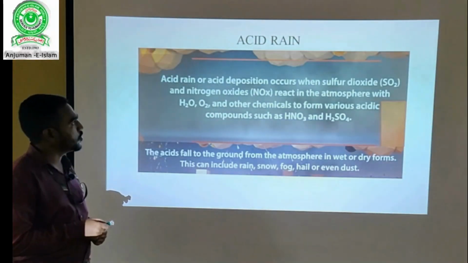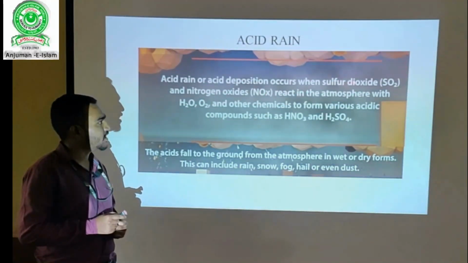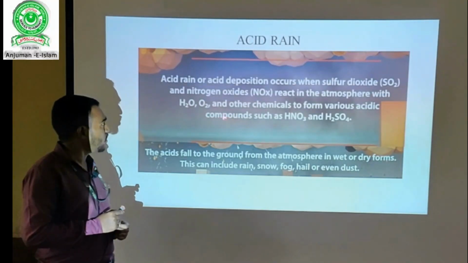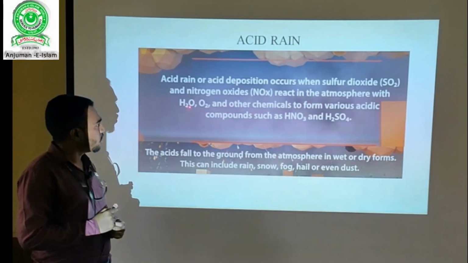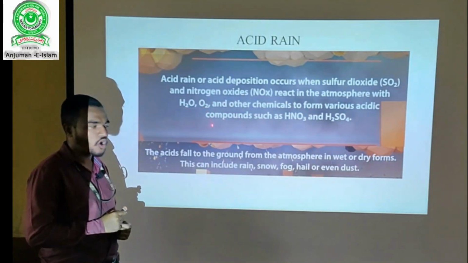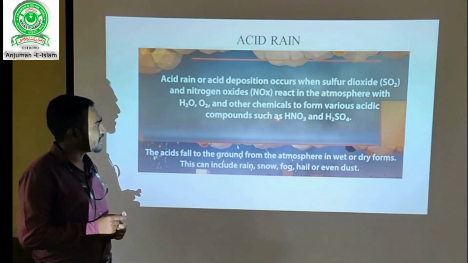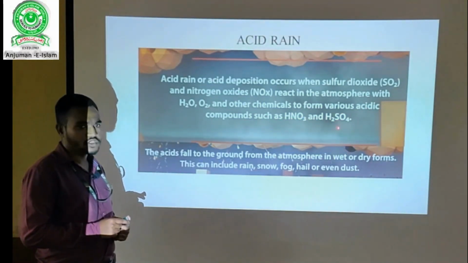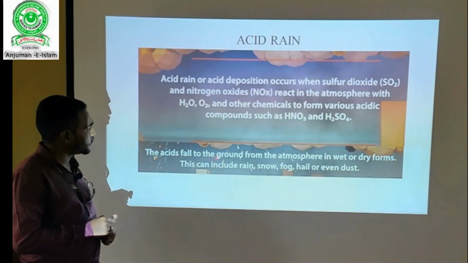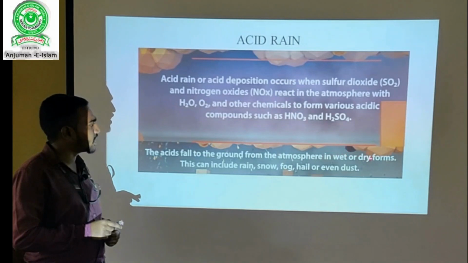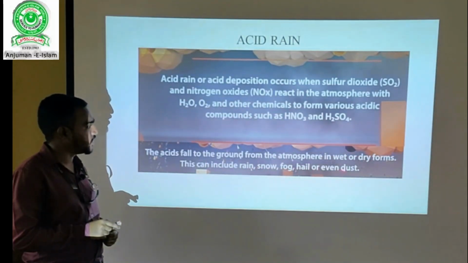Next, we will look into acid rain. Acid rain or acid deposition occurs when sulfur dioxide, that is SO2, and nitrogen oxide, NOx, react in the atmosphere with water, that is H2O, and O2, oxygen, and other chemicals to form various acidic compounds such as HNO3 and H2SO4, that is sulfuric acid. Then the acids fall to the ground from the atmosphere in wet or dry forms. This can include rain, snow, fog, hail, or even dust.